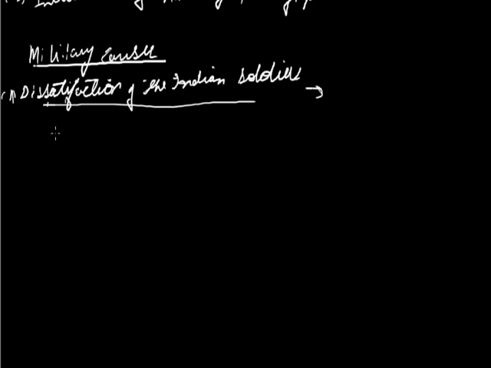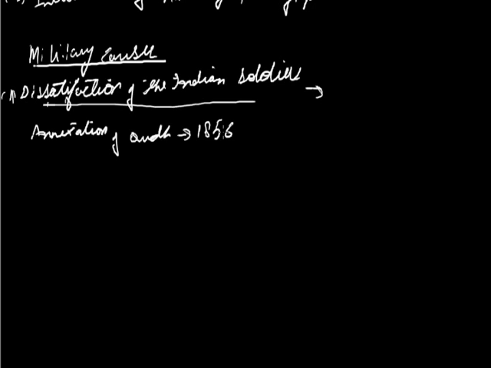Another basic cause was the annexation of Awadh. Annexation of Awadh was done by Lord Dalhousie in the year 1856. Annexation means the state is taken into the British Empire. अवध को ब्रिटिश एम्पायर में मिला लिया by Lord Dalhousie in 1856, and it was not liked by the Awadh people.